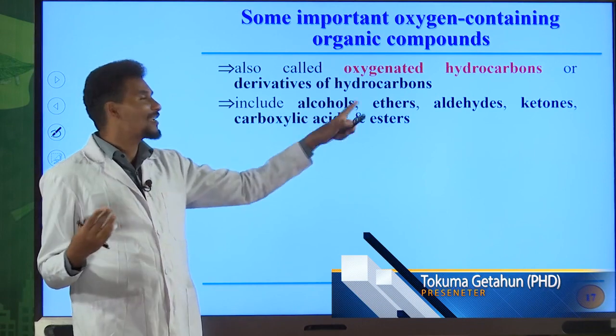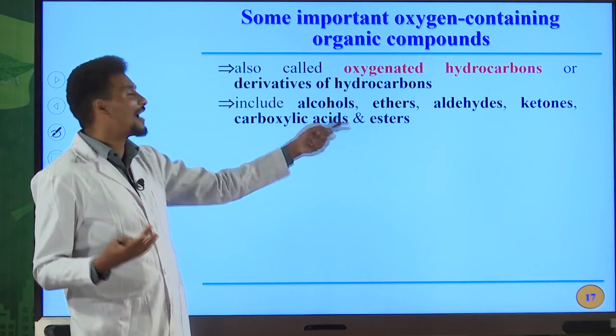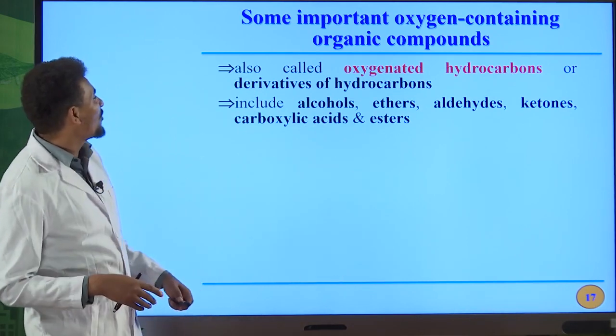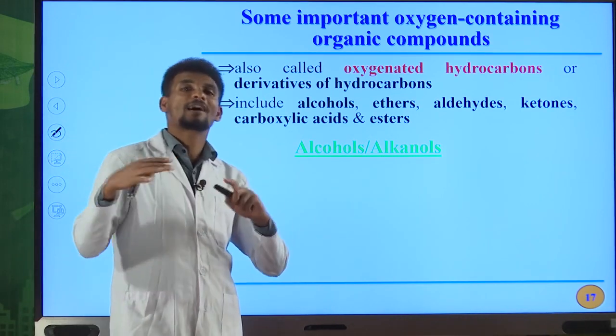Include alcohols, ethers, aldehydes, ketones, carboxylic acid, and esters. They are 6 in numbers. I already told you about this one. So let us see one by one. Especially, I will focus on their names, IUPAC names.